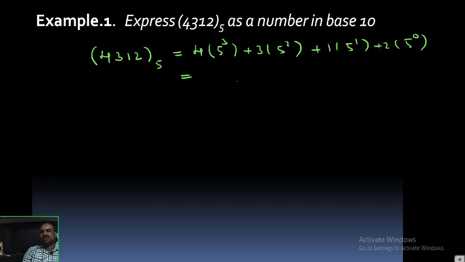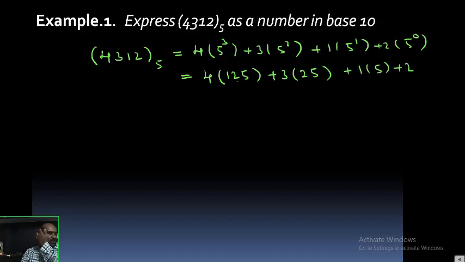Students, listen here. 4 into 5 cube means 5 into 5 into 5, 125, plus 3 into 5 square, which is 25, plus 1 into 5, plus 2 into 5 power 0, which is 2 only.